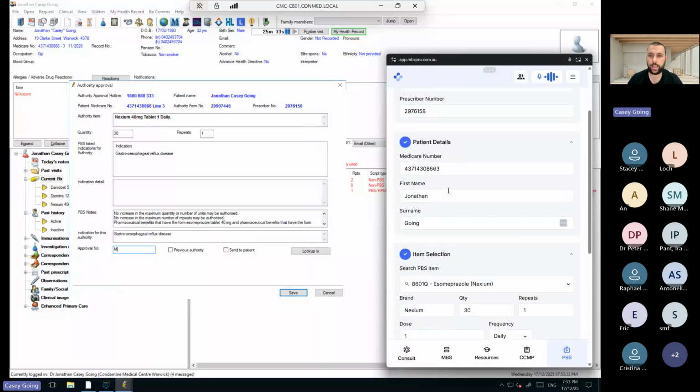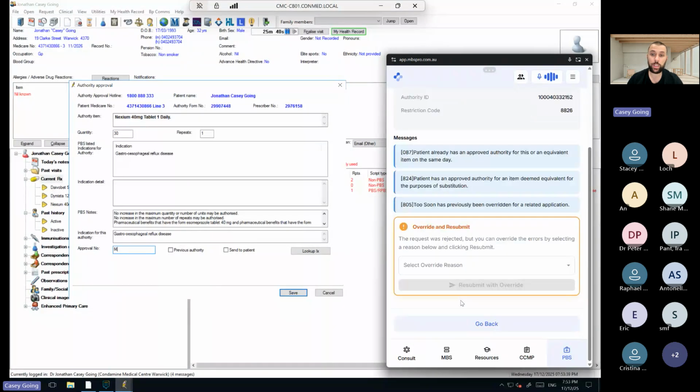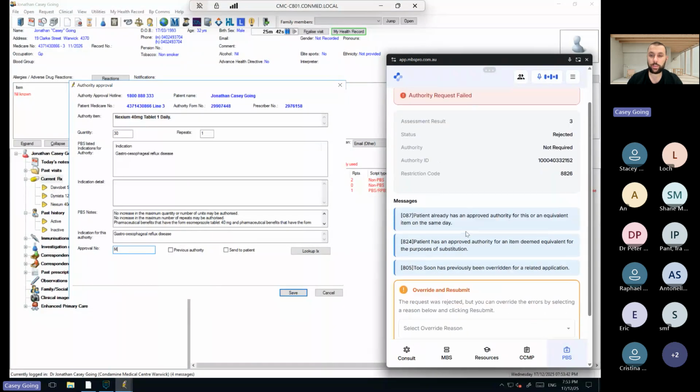So we put in our good old Nexium. Hopefully the government doesn't pick up that I prescribe myself Nexium a lot. Now I'm going to submit this authority. It should decline because I've already done it, so it'll say it's failed.